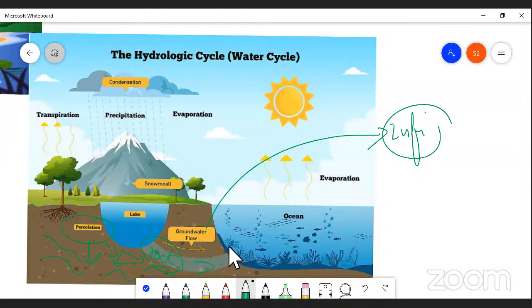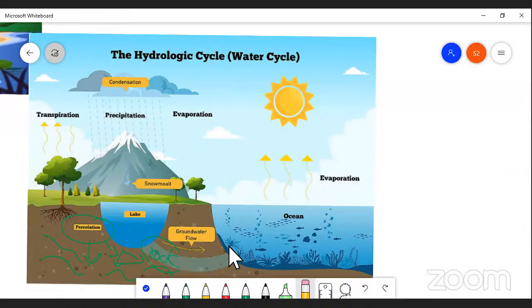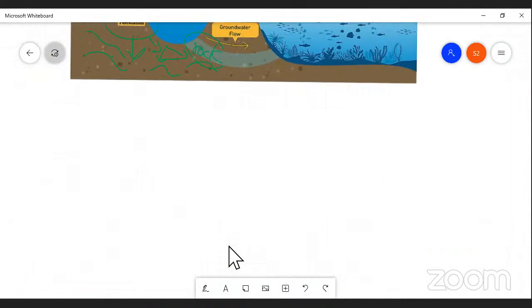So far, we have come across many processes, right? Such as evaporation, condensation, sublimation, percolation, runoff water, and infiltration. There are so many processes, and transpiration also that we have discussed, right? My dear students, we have discussed a lot. One more process I'm going to show you, my dear students.